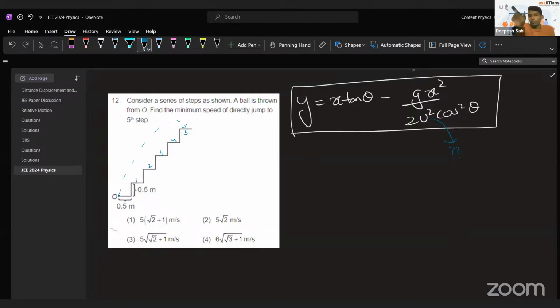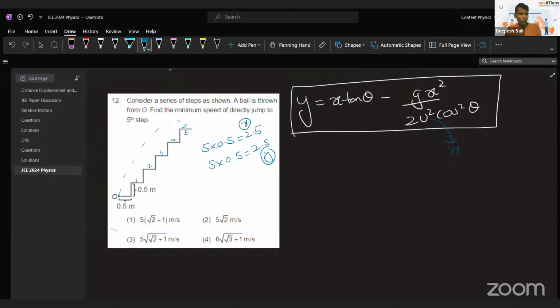Like this is the trajectory, or this is how the body is moving. So in x-axis, how much distance the body has covered? 0.5, 0.5, 0.5, 5 times. So 5 times 0.5 will be the distance in the x direction. And 5 times 0.5 in the y direction as well. So as you can see, if you want to solve this problem for x direction as well as for y direction, the body is covering what? 2.5. So you can put that and then you can solve it.